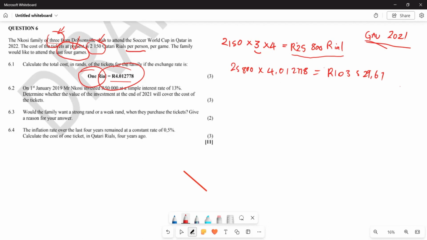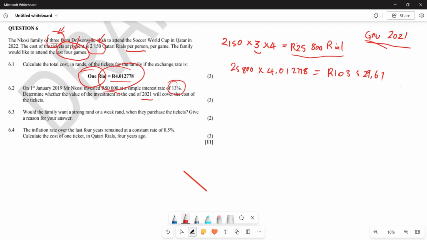Let's continue. Now 6.2. They say now on the 1st of January 2019, Mr. Nkosi invests 50,000 at a simple interest rate of 13%, right? Determine whether the value of the investment at the end of 2021 will cover the ticket costs. Now let's see. So they said this is going to be on a simple interest.